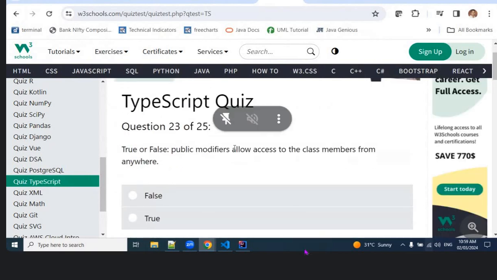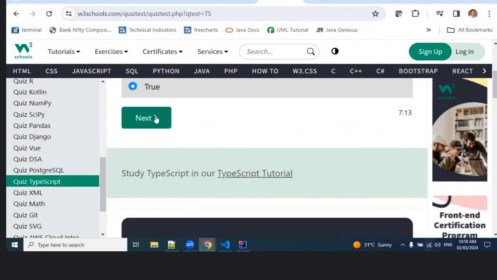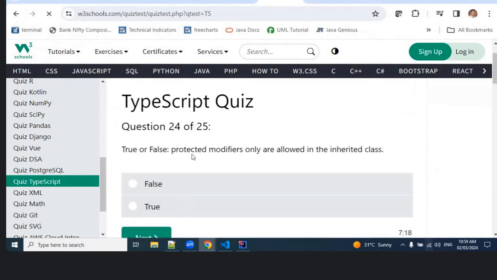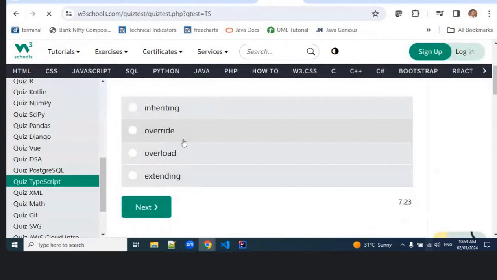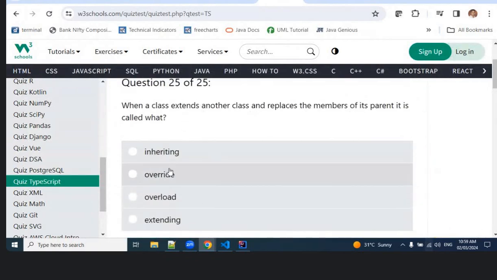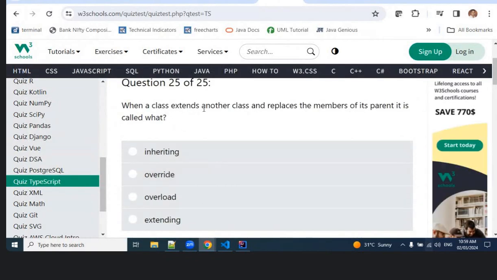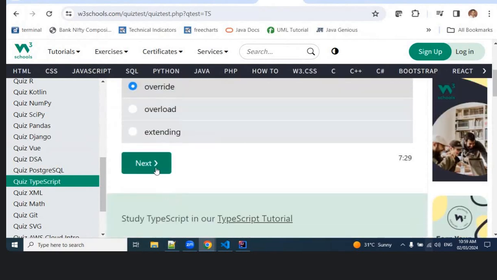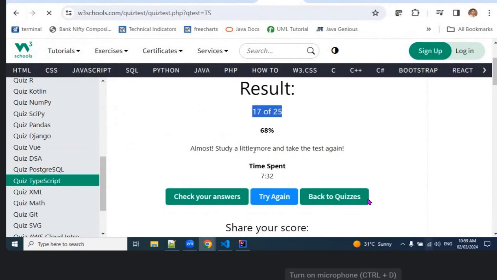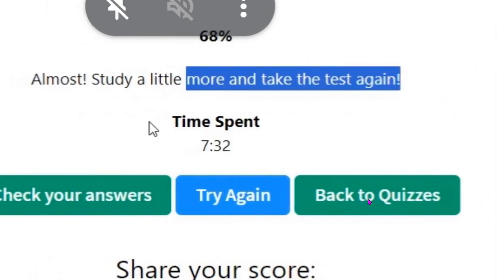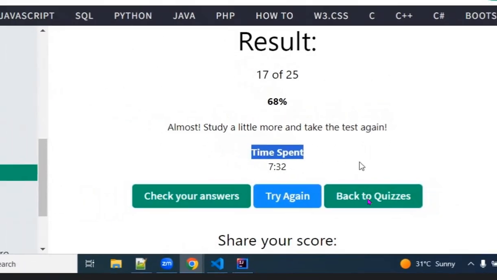Public modifiers allow access to all members from anywhere. Modifiers allow... When a class extends the parent and replaces the member of its parent, it is called...